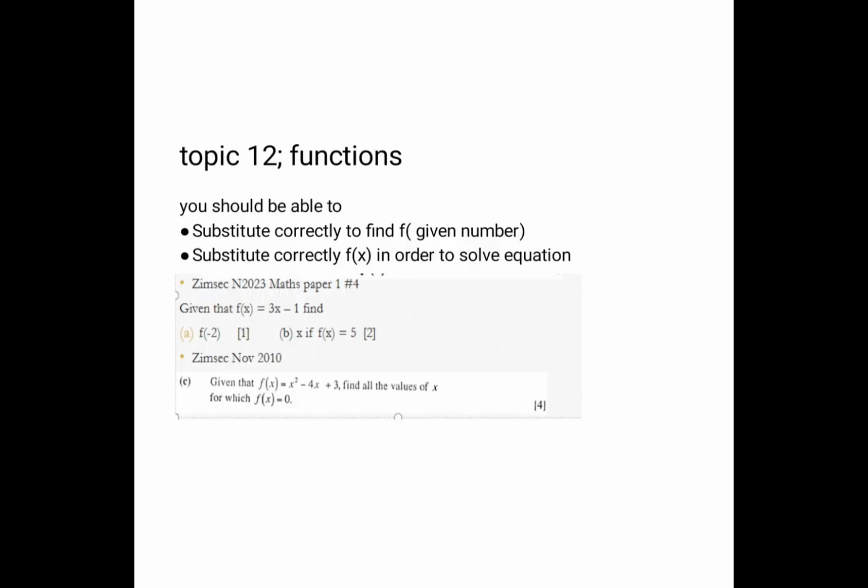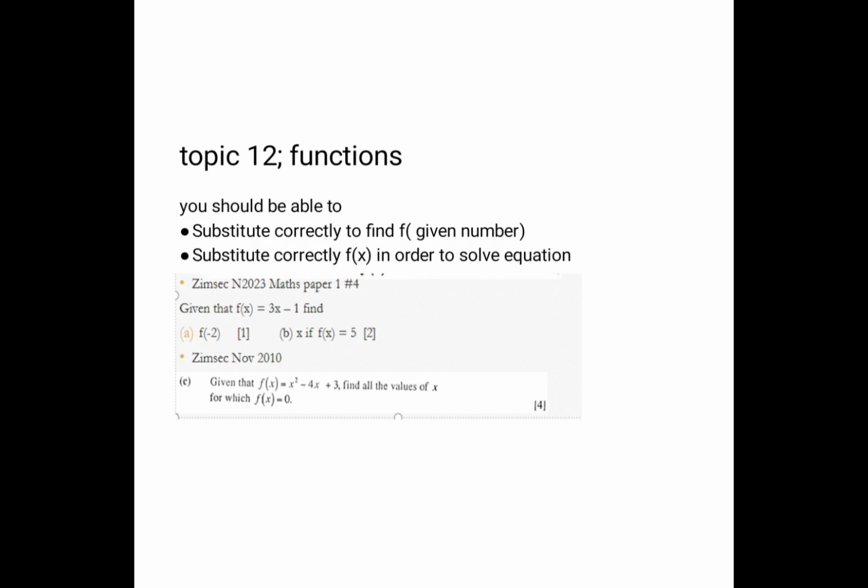Next topic is functions. Functions and substitution are almost one thing. You need to substitute correctly to find, sometimes they can ask you to find the function of a given number, or sometimes they can say substitute correctly the function of x in order to solve the equation. So make sure that you pay attention.